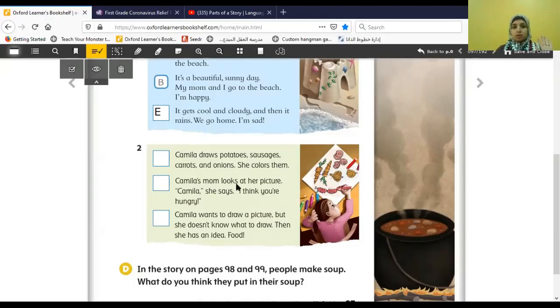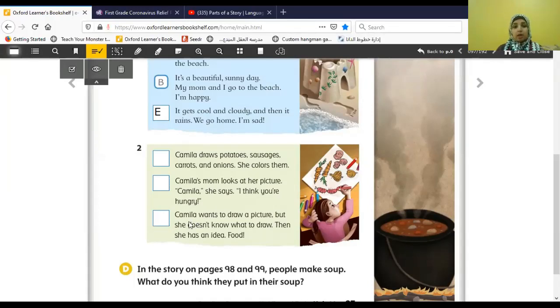Let's see number two. Camilla's mom looks at her picture. Camilla, she says, I think you're hungry. Again, why is mom saying she's hungry, and what picture is she talking about? We didn't mention any pictures yet. So I don't know the picture, and I don't know why mom is saying so. So this is not the beginning.